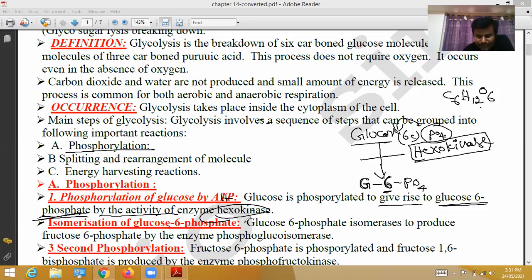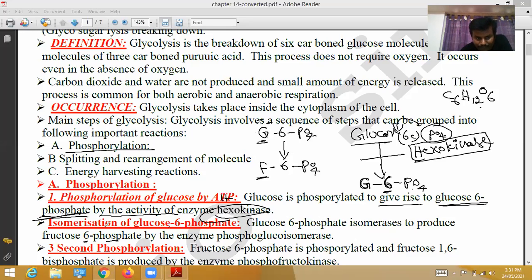Next, isomerization of glucose 6-phosphate. See, this glucose 6-phosphate isomerizes to produce fructose 6-phosphate. Isomerizes means changes to produce fructose 6-phosphate. Fructose has the same formula. So at the sixth carbon, one phosphate is added. That's why glucose is said to be converted into fructose. Glucose isomerizes into fructose, remaining as usual.